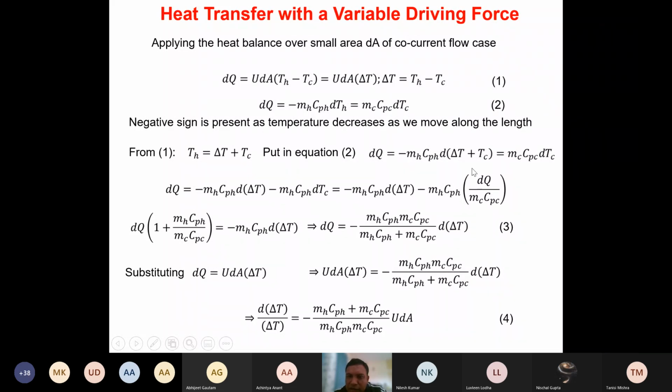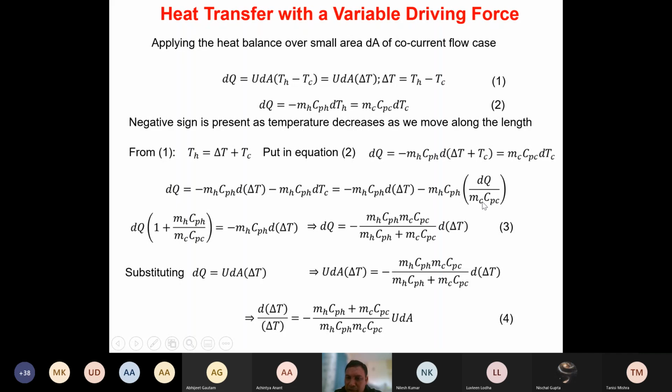This entire left-hand side is first expanded after differentiating, and then mH Cp,H dTC is represented as mH Cp,H remaining as it is, but dTC is nothing but dq divided by mC Cp,C. So that is what is being put here, and this entire thing is equal to dq.